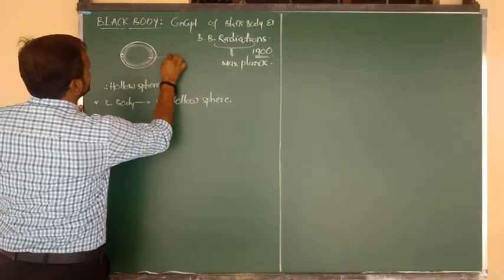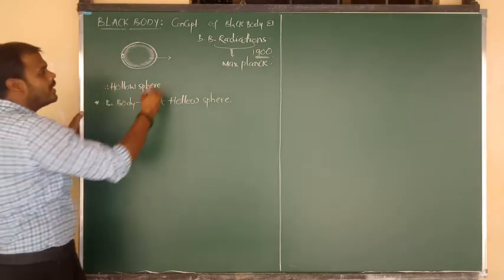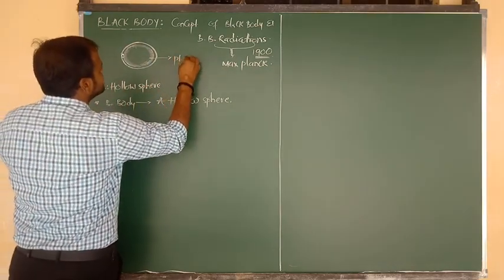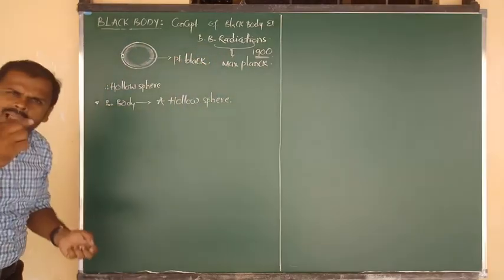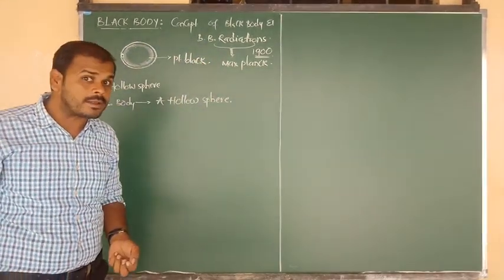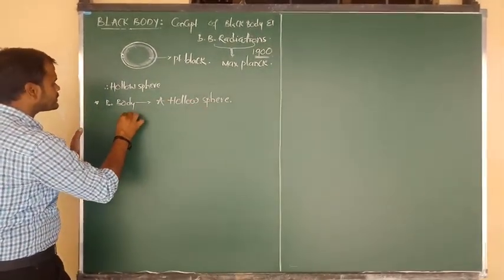You have to be focused on this. So the inside walls of the black body are coated with a specific material, known as platinum black. So it is a hollow sphere.